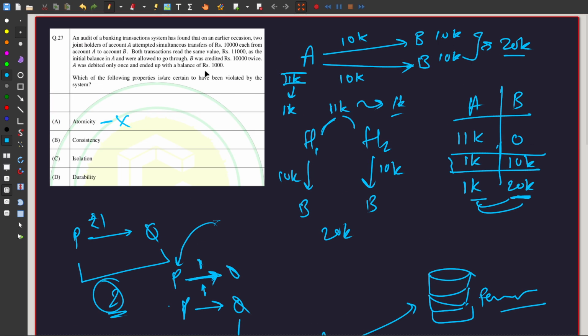And if you look at it, the transactions were definitely not deleted. They still exist in the system. Therefore durability was actually followed and certainly is not being violated. So A and D are definitely not the answers at all. Okay, and this is a multiple select, I think, but we'll find out through the definitions.